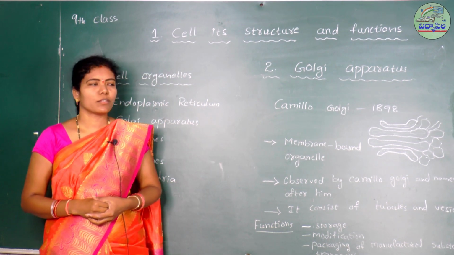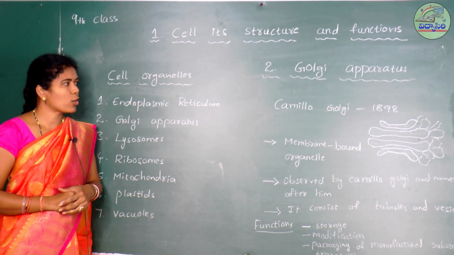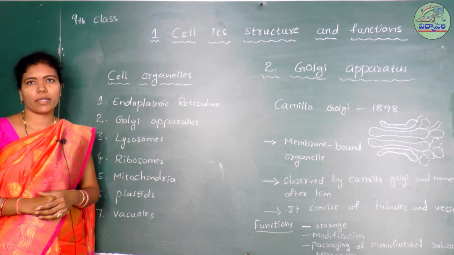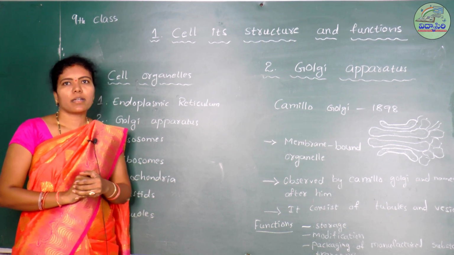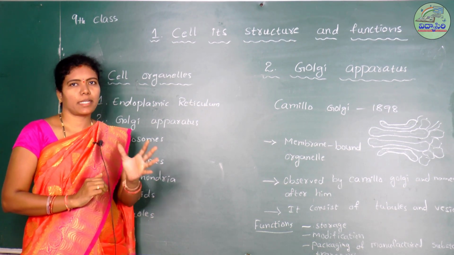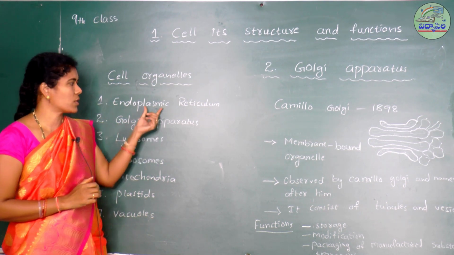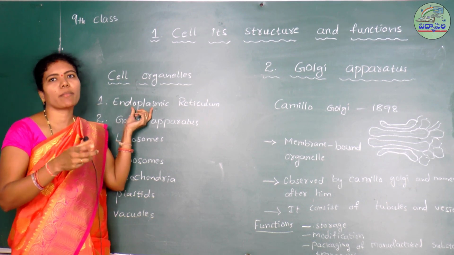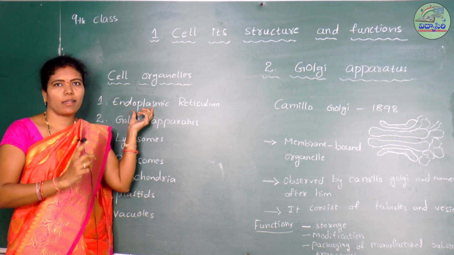So dear students, today we discussed the cell organelles endoplasmic reticulum and Golgi apparatus. The endoplasmic reticulum is also called the transport system of the cell. This is very, very important. Here the endoplasmic reticulum manufactures proteins and lipids and also transports the materials.